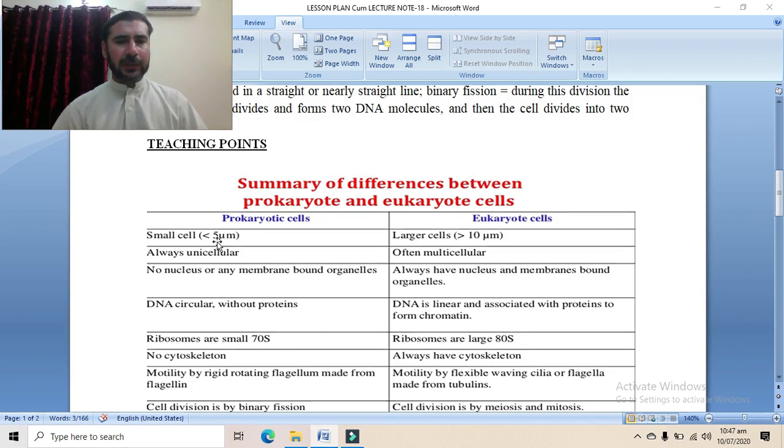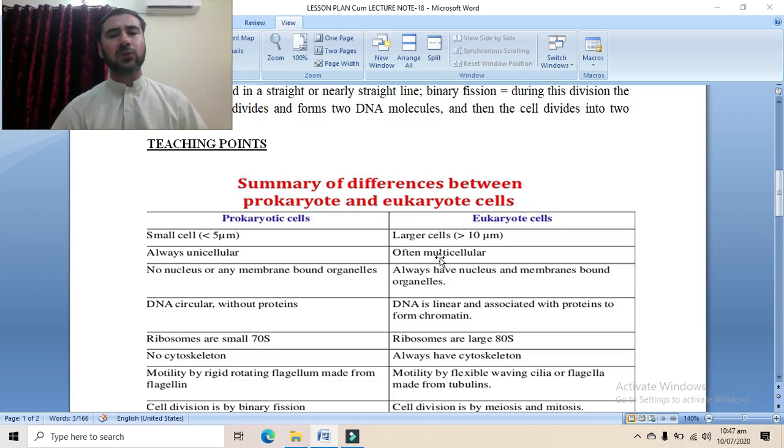Now the prokaryotic cells, they are always unicellular. Bacteria and cyanobacteria, these are prokaryotic cells and they are always unicellular. While eukaryotic cells are not always unicellular. There are some unicellular eukaryotic cells, for example the protist cells: amoeba, paramecium, chlamydomonas, plasmodium. These all are eukaryotic cells and these are unicellular.